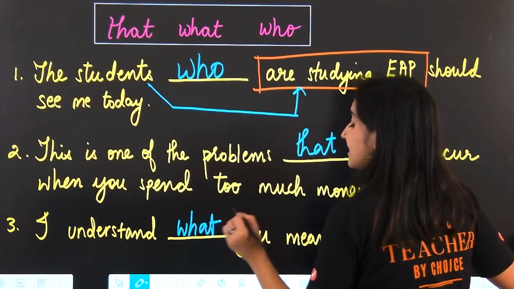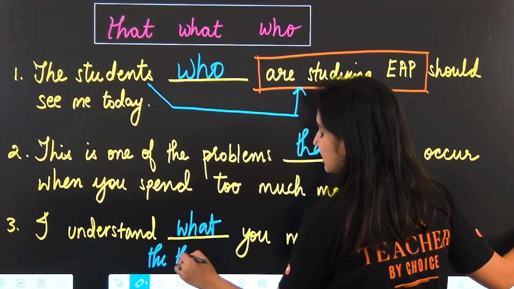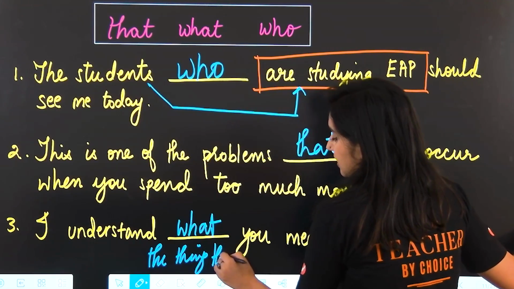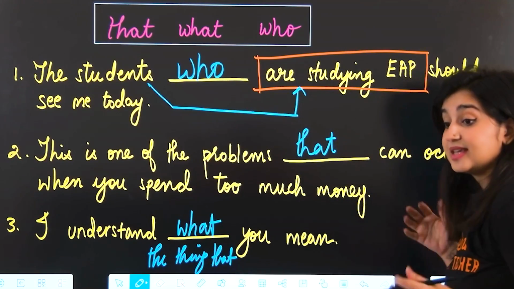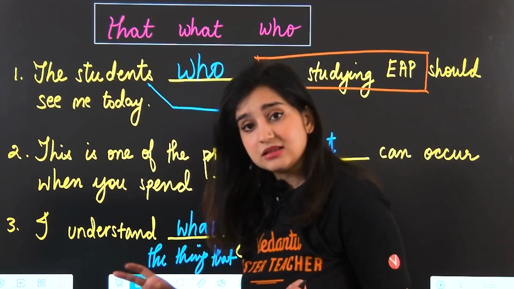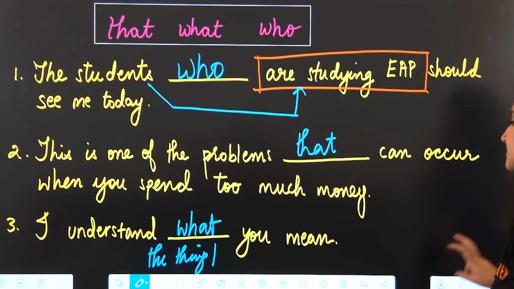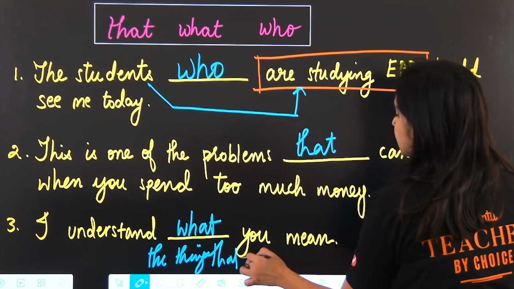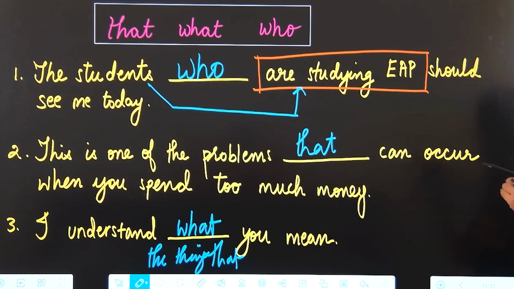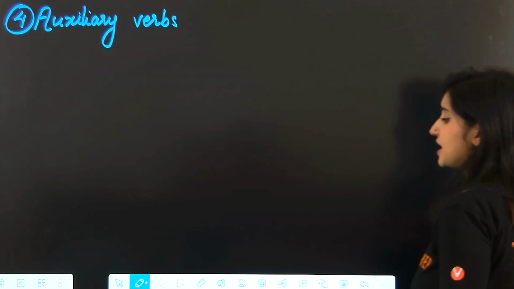what you mean. Can I substitute this with the thing that? I understand the thing that you mean. Makes sense? So in this case, what will be used? Okay, I understand what you mean. That was it for relative pronouns.